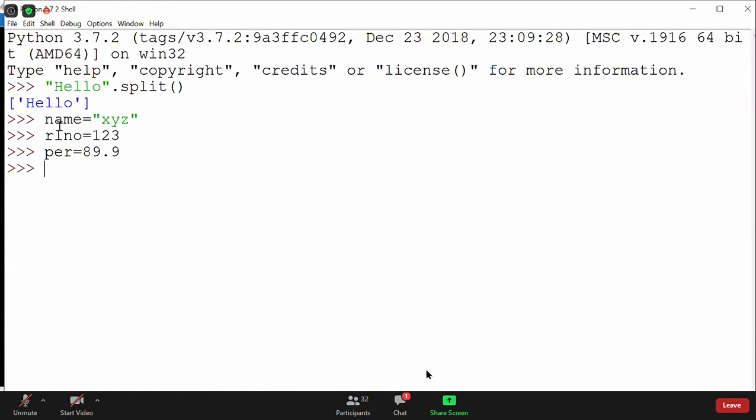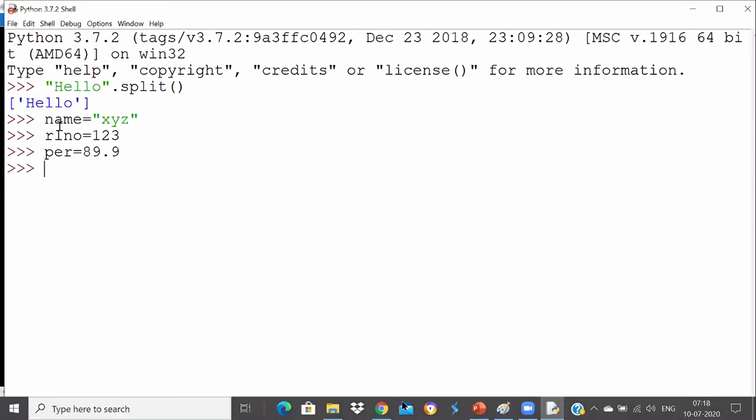Can I convert them into a tuple? Yeah, Kudal says yes. Okay, thank you, Kudal. How can I convert them into a tuple? Named tuple, fine. Can you elaborate, Venkat, named tuple?